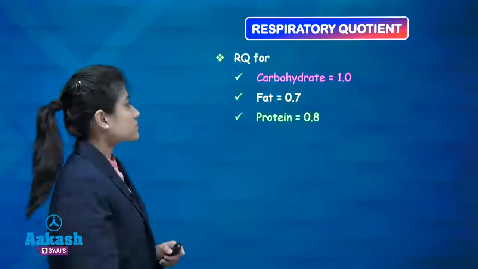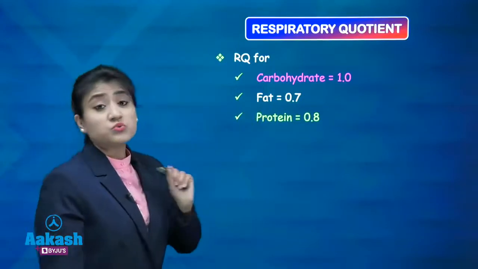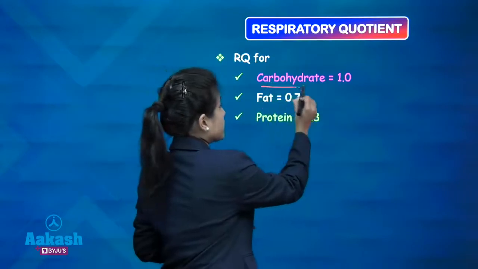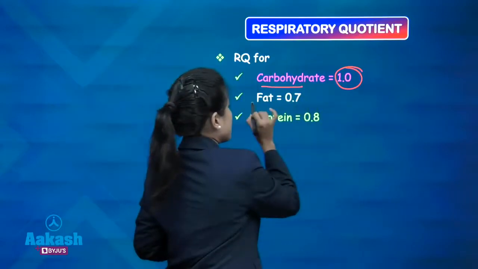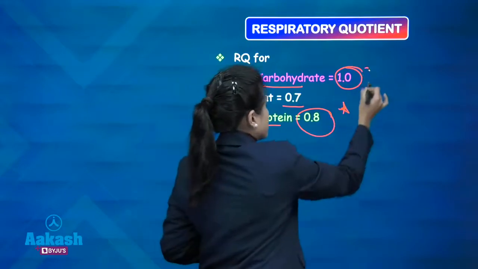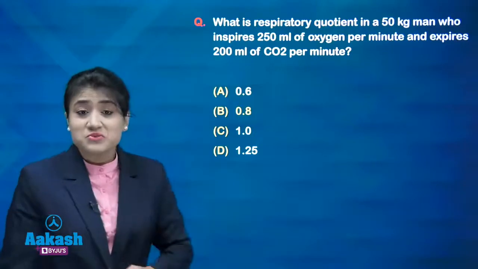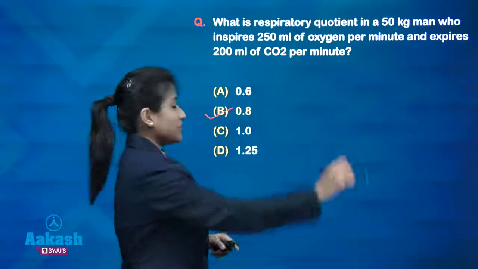Okay guys. Respiratory quotient of all these, of carbohydrate, fat and proteins, you should know. So just write for carbohydrate RQ is 1, for fat it is 0.7 and for protein it is 0.8. It's very important guys, write it down. So that's why the answer to this question is 0.8.